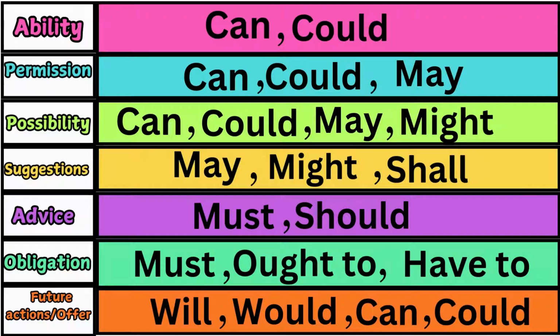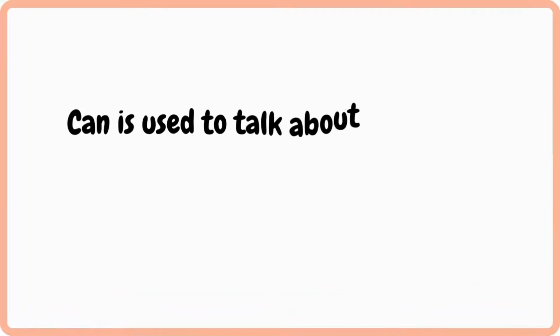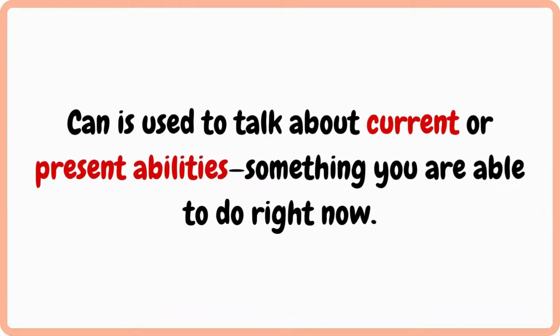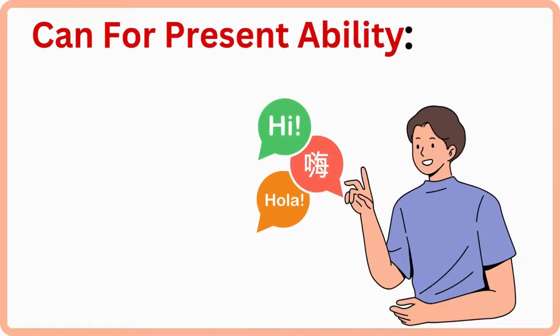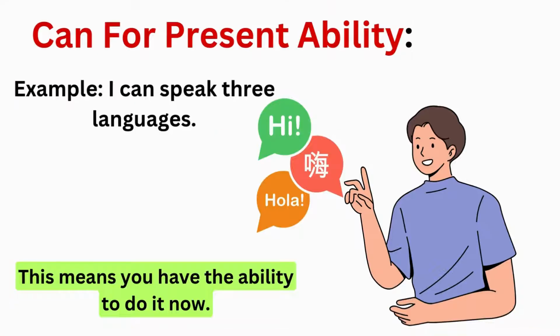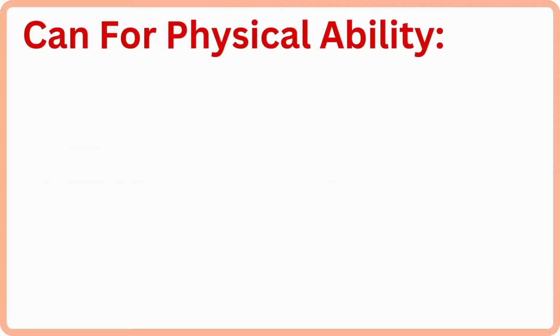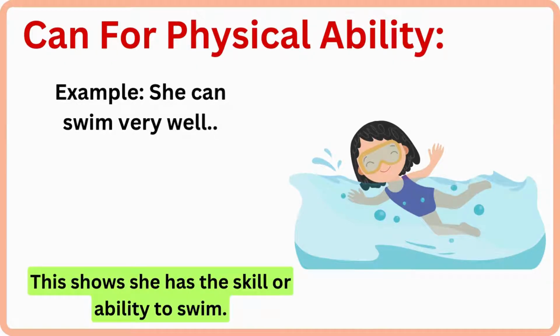Let's explore how to use can and could when talking about ability, what someone is or was able to do. Can is used to talk about current or present abilities, something you are able to do right now. Can for present ability. Example, I can speak 3 languages. This means you have the ability to do it now. Can for physical ability. Example, she can swim very well. This shows she has the skill or ability to swim.